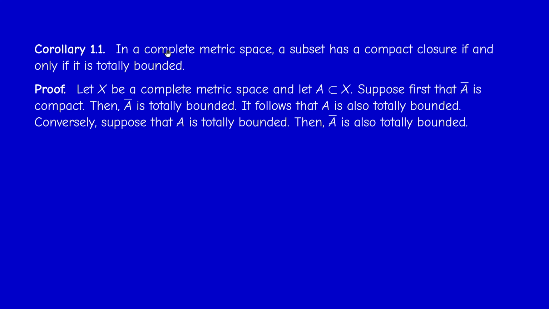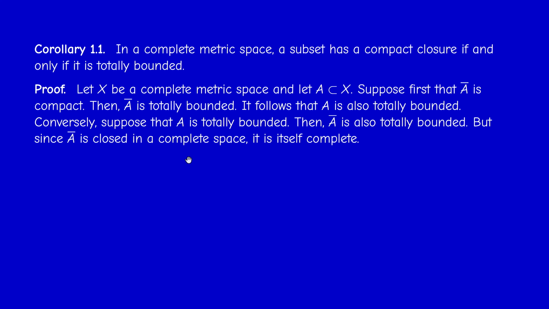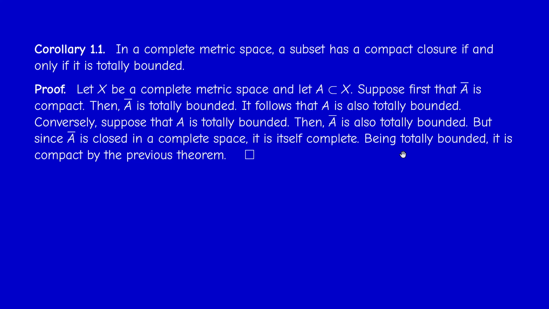You don't need the completeness here, actually. Now for the converse, we need completeness. If now A is totally bounded, then according to the same lemma, A bar is totally bounded. But if the space is complete, then A bar is also complete because it's closed. So what do I know now? I know that A bar is totally bounded and complete, and according to the previous theorem, it is compact. So the closure of A is compact.